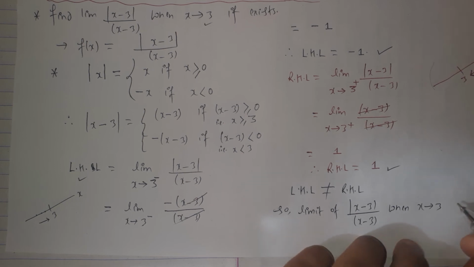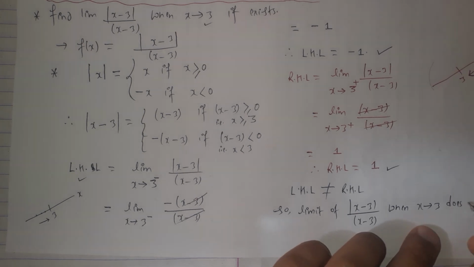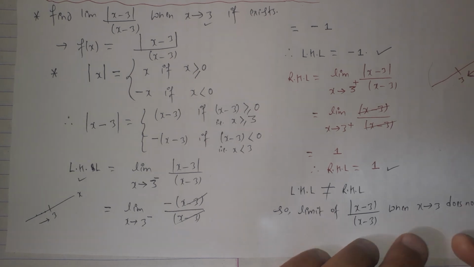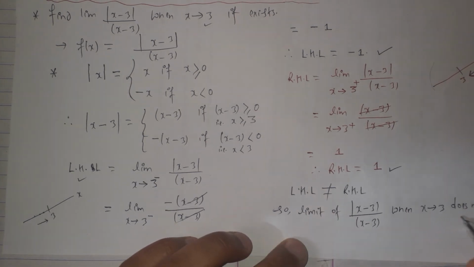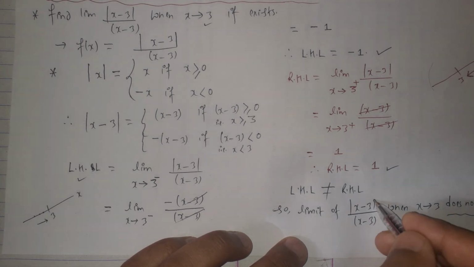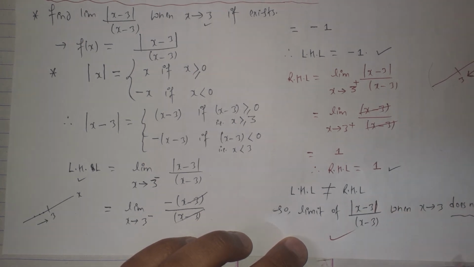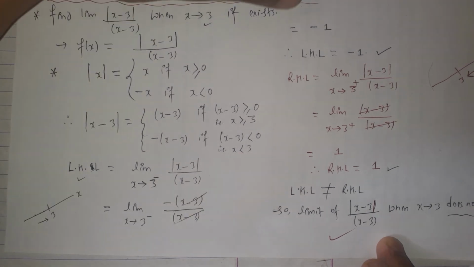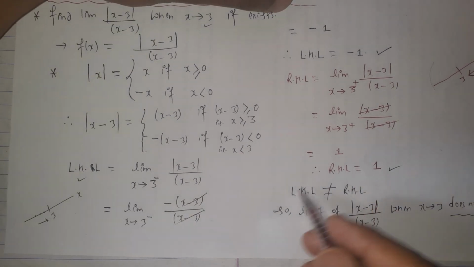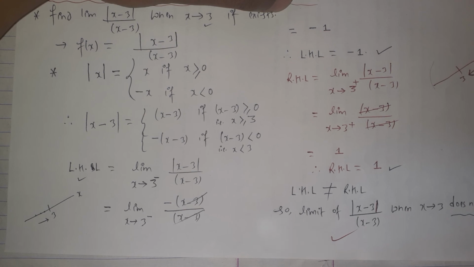When x approaches to 3 it does not exist. Here we cannot evaluate the limit for this function because the left hand limit and the right hand limit are not equal.